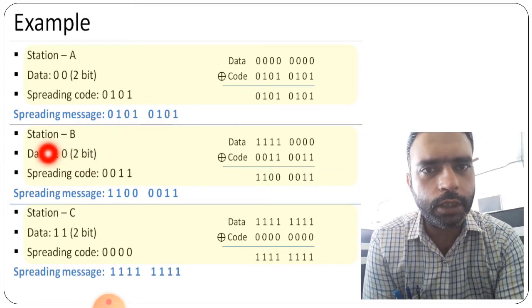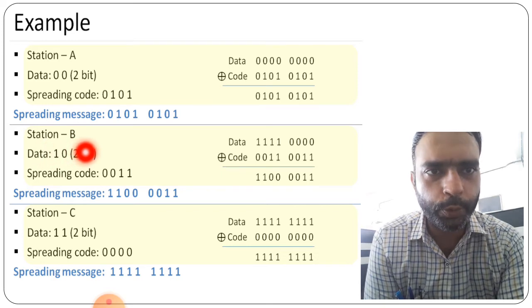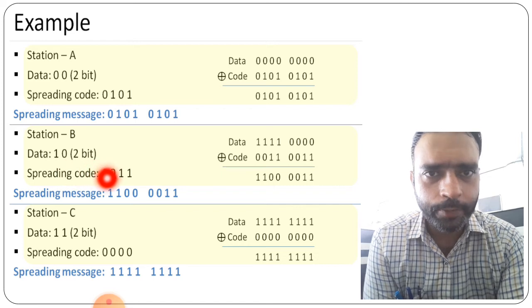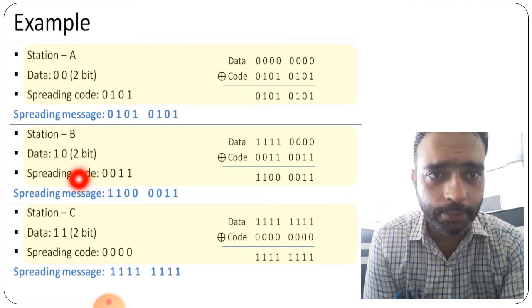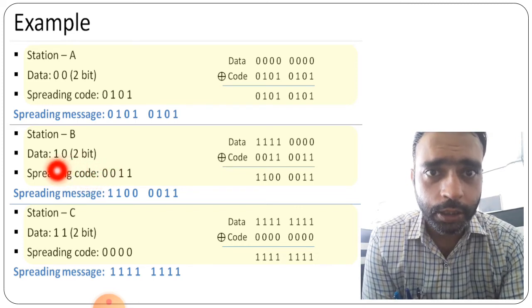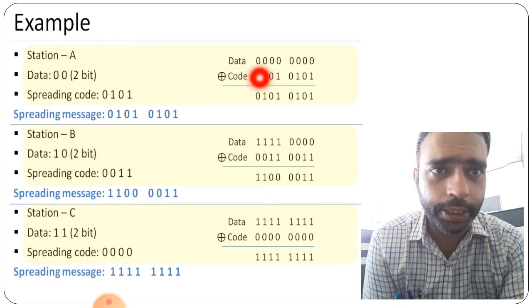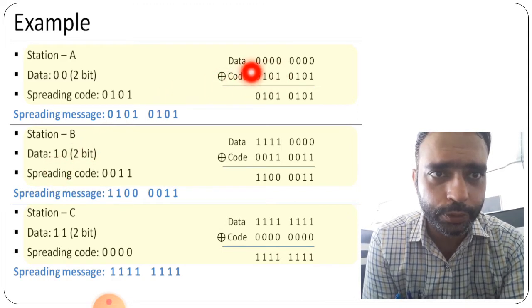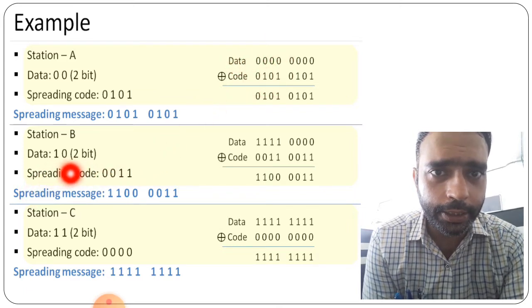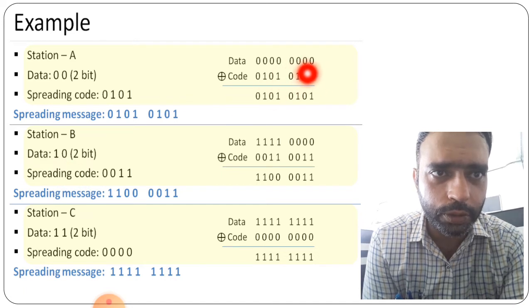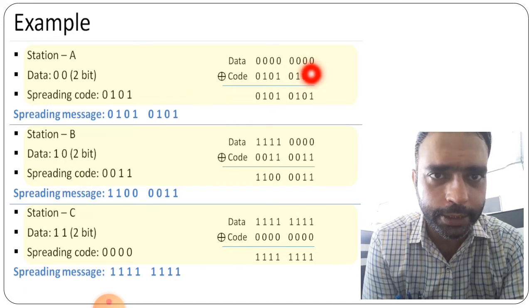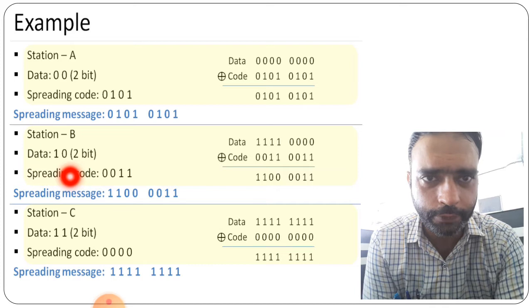Now suppose station B is taken, and the data here is 0 1 1 0, that is the bits given here. For the 1 here, 1 is for this, right? So 0 is for here 4 times 0, that is the 8421 code given here, right? And here for 0, the 8421 code is also given, that is 4 times 0. So here 1 0 is given now.